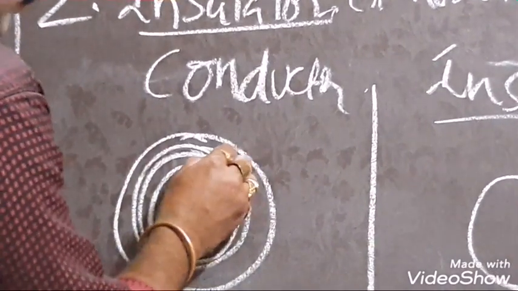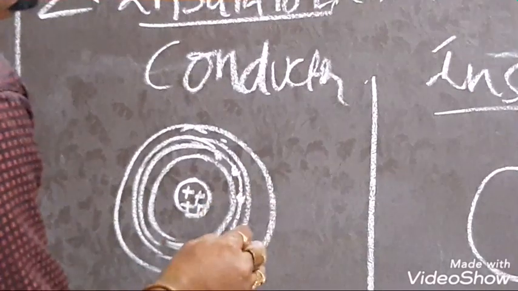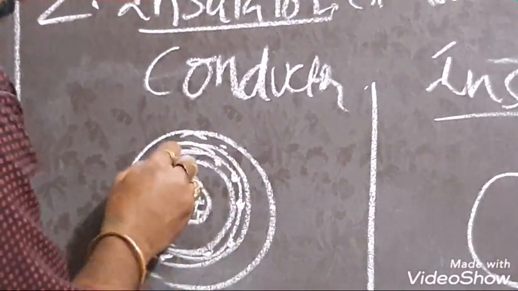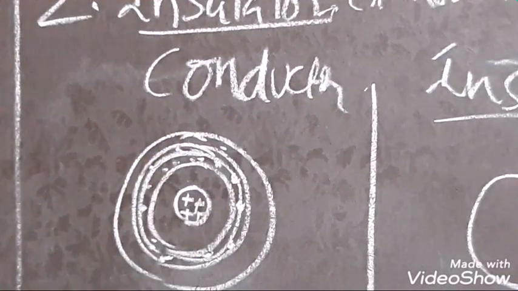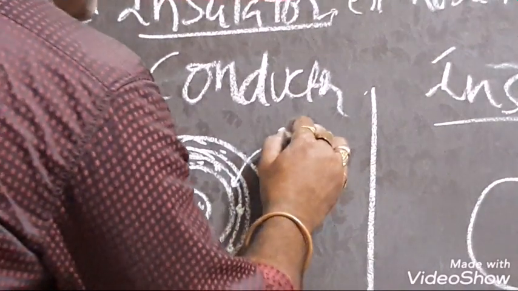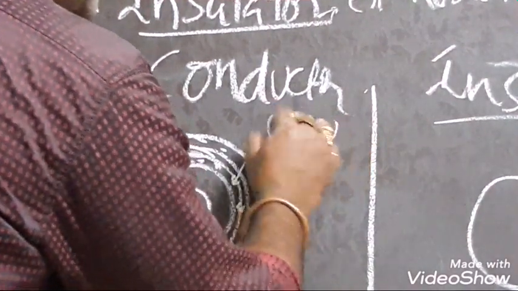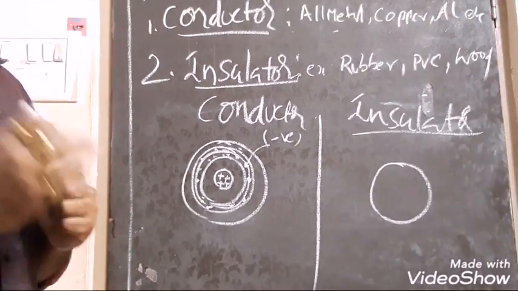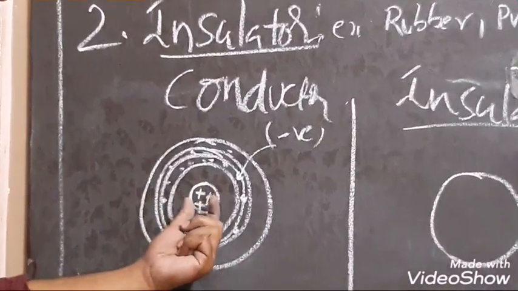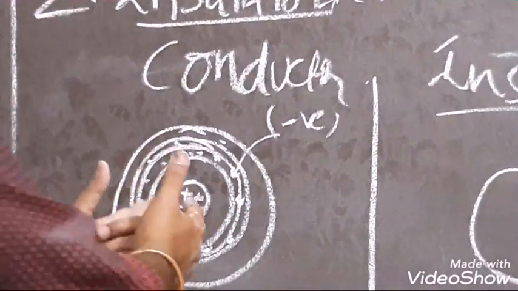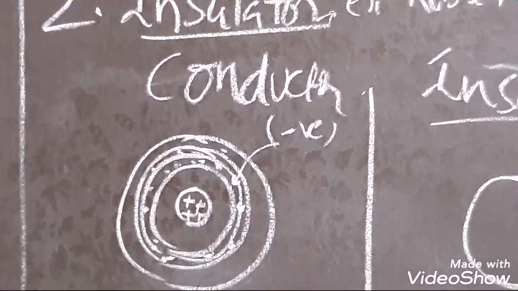These are the electrons. They revolve. These are positively charged particles. These are negatively charged particles. Always there is a sort of attraction between positive and negative. These positive charges attract and bind the electrons towards the center.